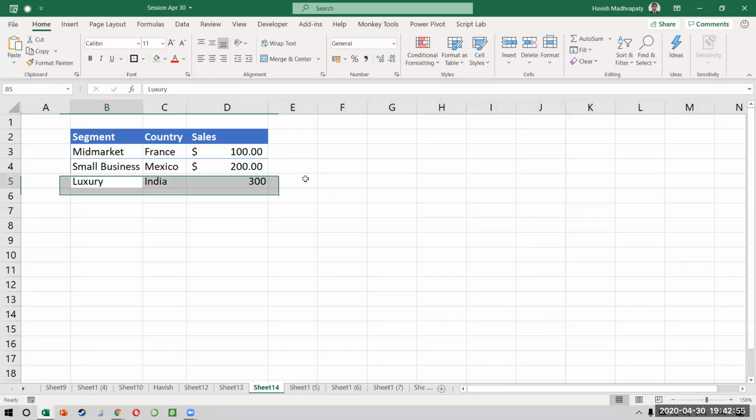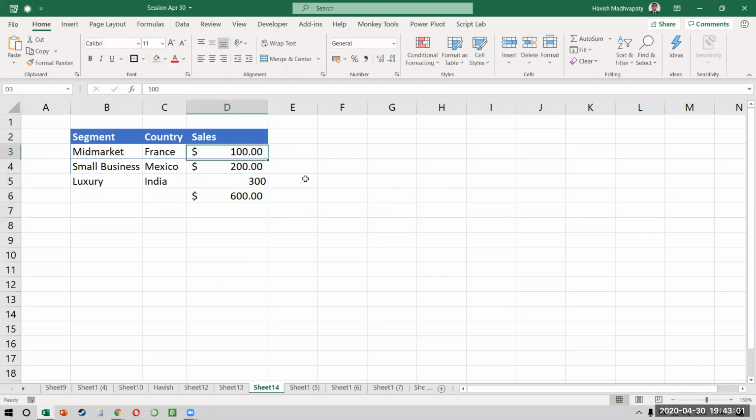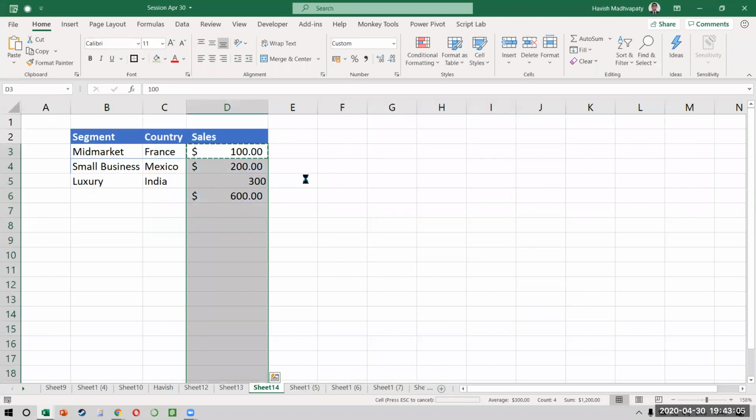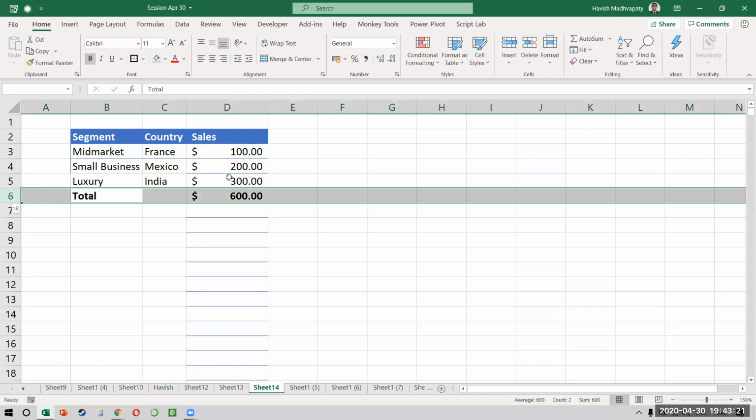Now, when there is already a sum that is here, I'm just making sure that all of these are the same format. So just make them the same format. Okay. All right. Now what should happen is when the next row comes, then it should shift my total by 1. It should do Control X, Control V. Just think about it. So what I'll do is watch very carefully. I will select my row.